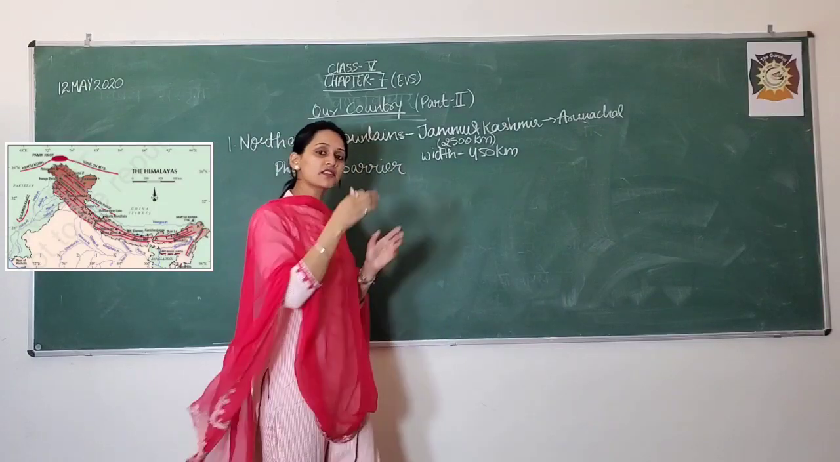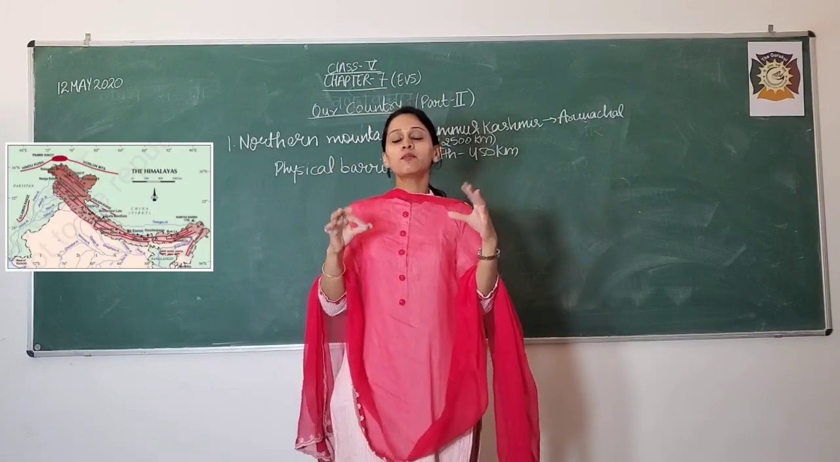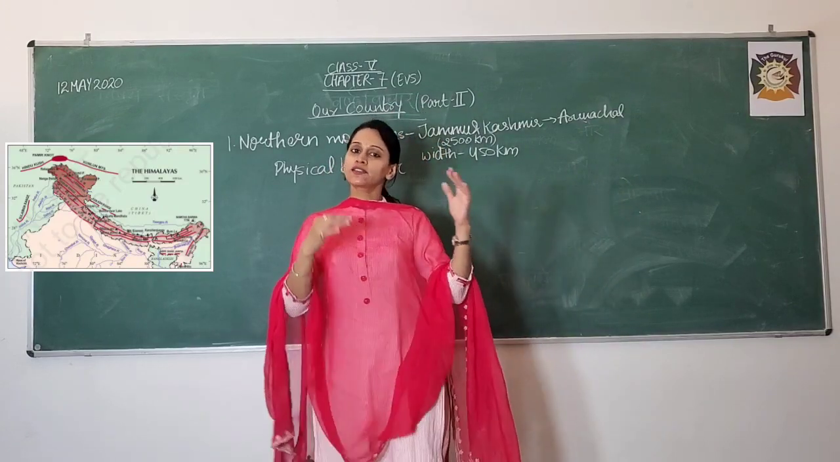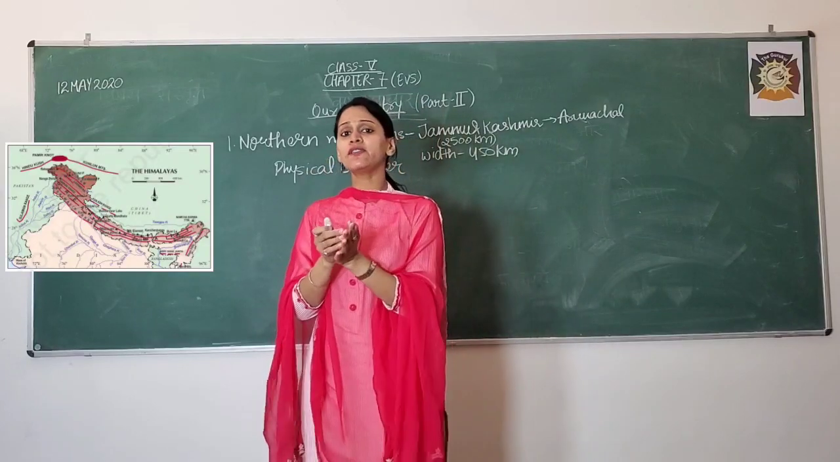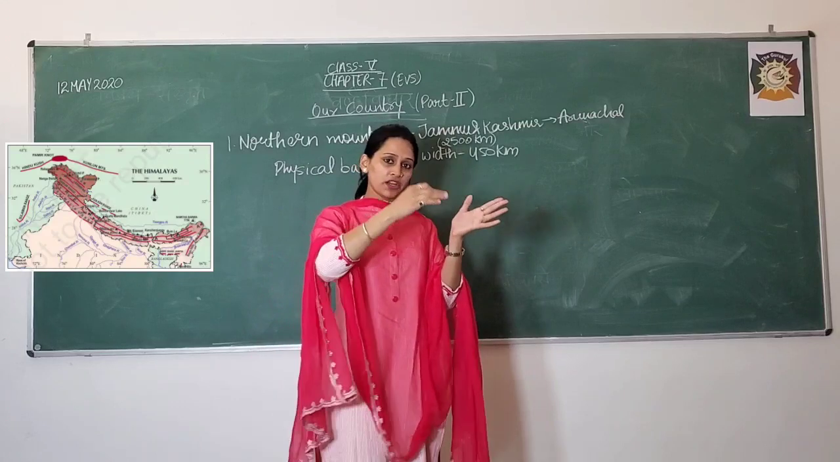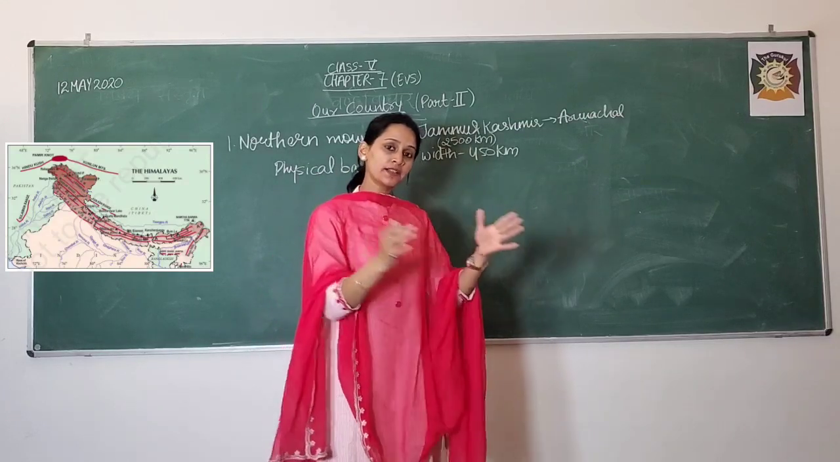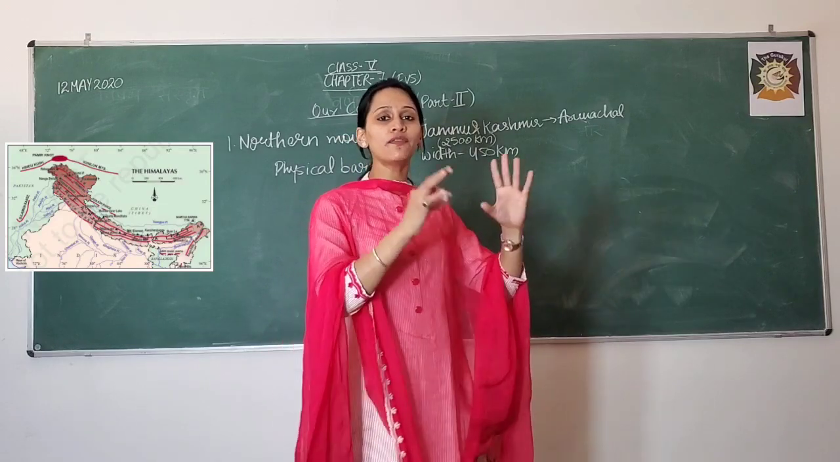Barrier means they are stopping, ये रुकावट है. They are stopping the chilly winds, बहुत ठंडी हवाओं को, from entering inside India. The very chilly winds coming from the upper region are stopped by the mountain region from entering India, and thereby it is controlling the climate of India.